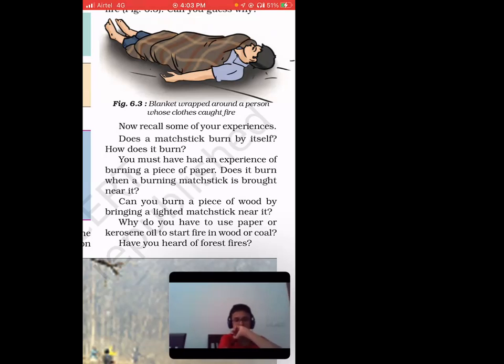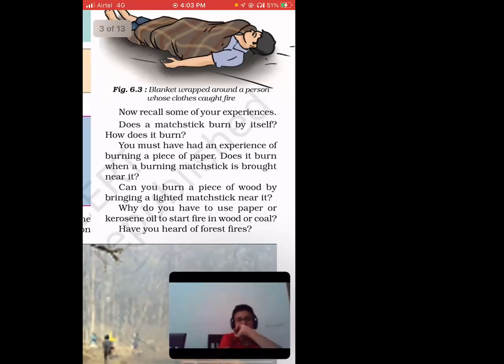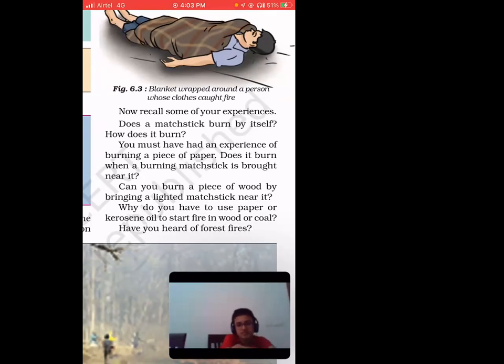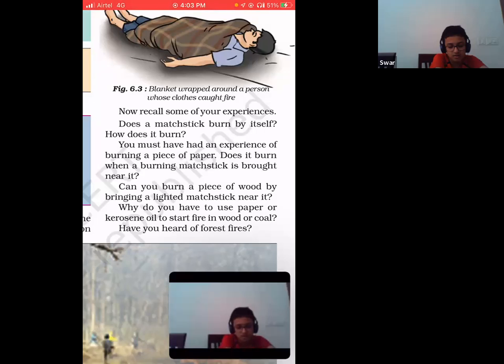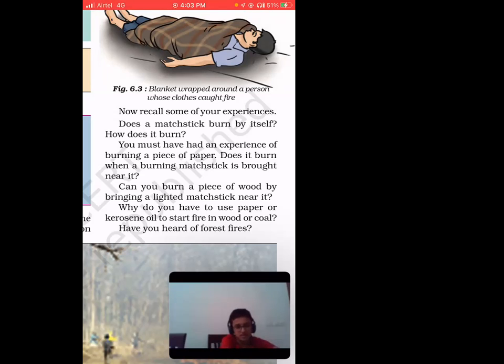Simple, right? Okay. Next, does a matchstick burn by itself? How does it burn? Ma'am, when you rub that.